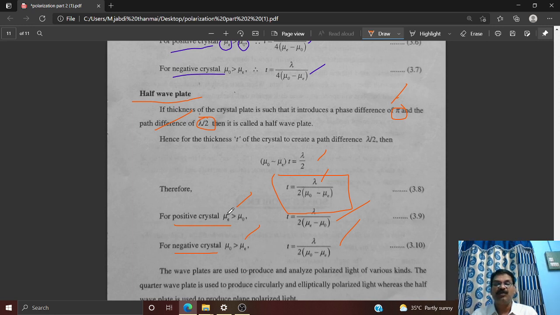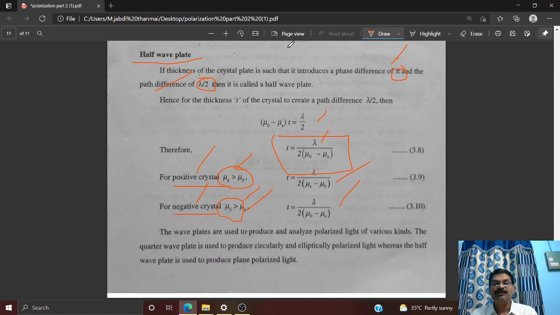ఇస్ ఇట్ క్లియర్? ఈ రెండు మీరు గుర్తుపెట్టుకోవాలి. సో కండిషన్ ఫర్ థిక్నెస్ ఆఫ్ హాఫ్ వేవ్ ప్లేట్ ఇన్ పాజిటివ్ క్రిస్టల్, కండిషన్ ఫర్ థిక్నెస్ ఆఫ్ హాఫ్ వేవ్ ప్లేట్ ఇన్ నెగటివ్ క్రిస్టల్. So one standard formula, let me tell you this is very important. For positive crystal, mu E is greater than mu O అయితే, for negative crystal, mu O is greater than mu E అవుతుంది. This is very important condition you have to remember, my dear students.